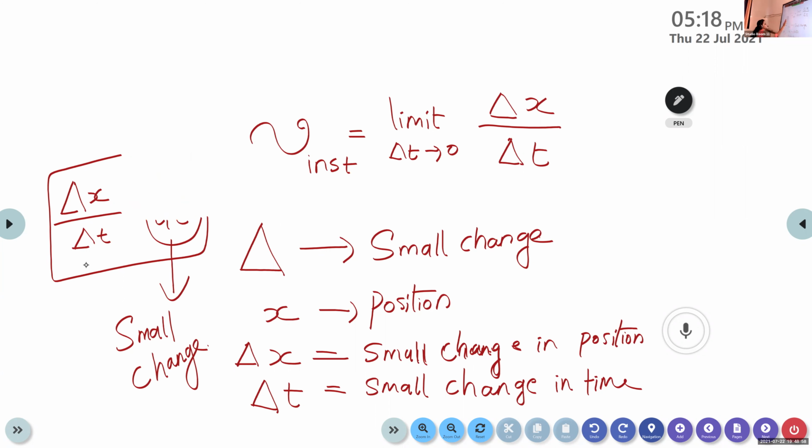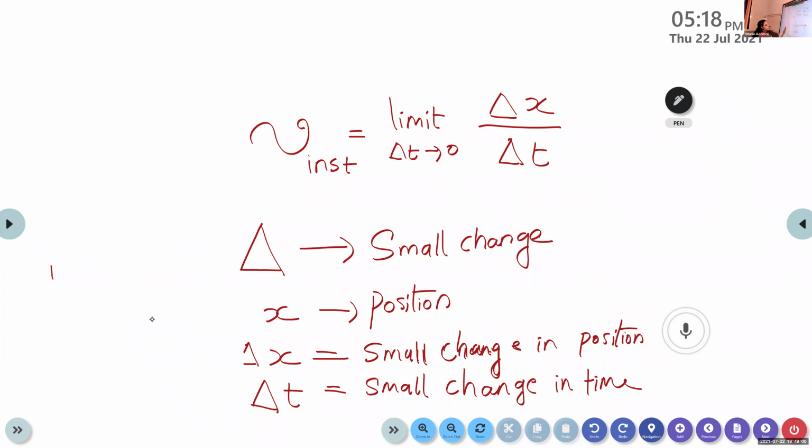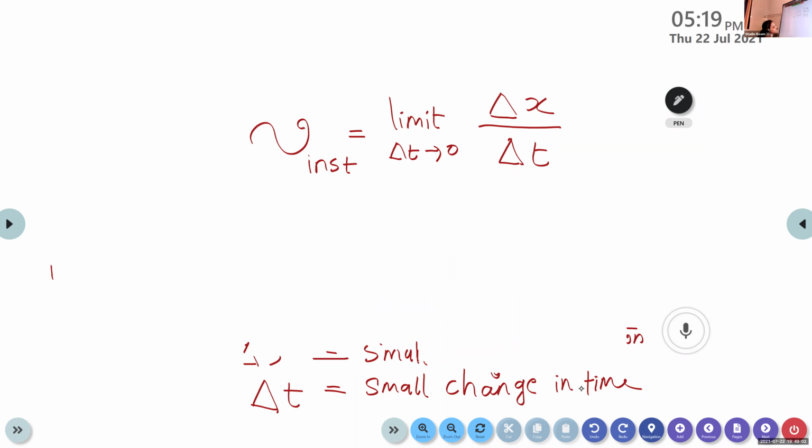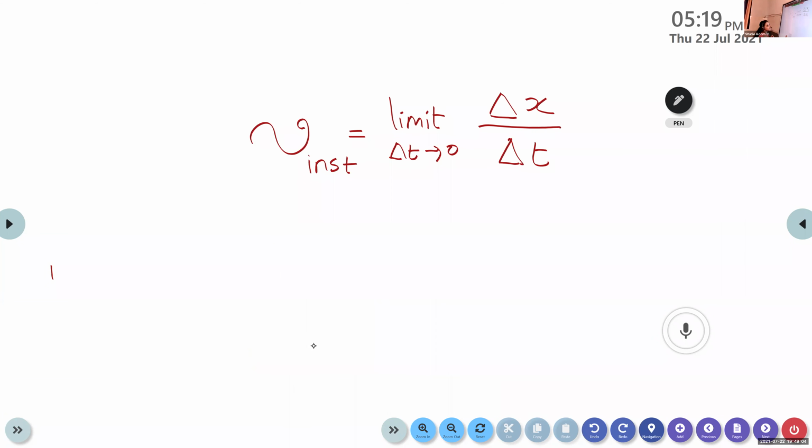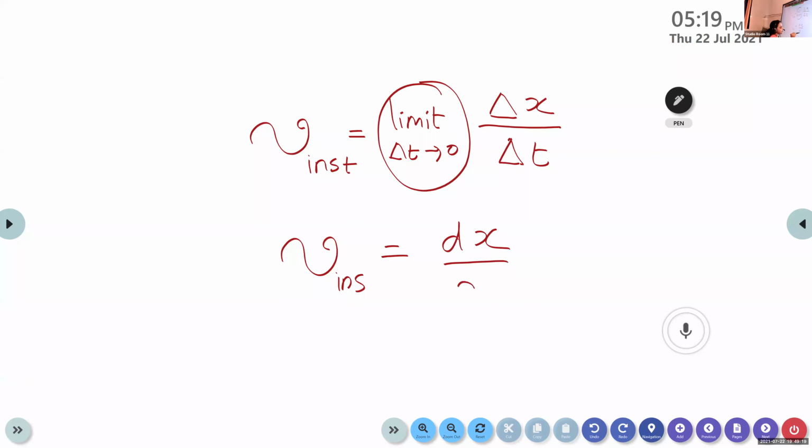Okay. So our equation, nu instantaneous is equal to limit delta t tends to 0, delta x by delta t, or instead of writing this limit, we can directly write dx by dt.